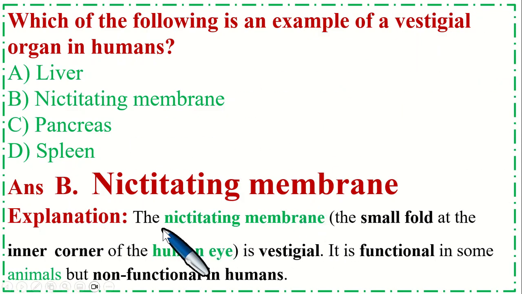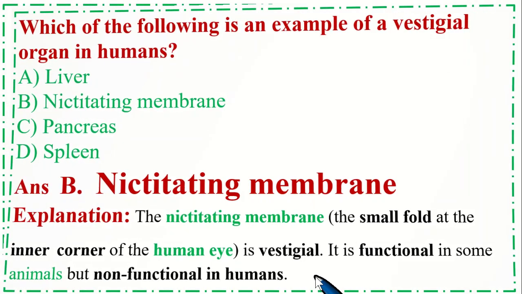Explanation: the nictitating membrane is the small fold at the inner corner of the human eye. It is vestigial, but it is functional in some animals and non-functional in humans.